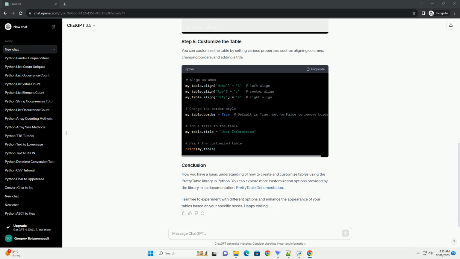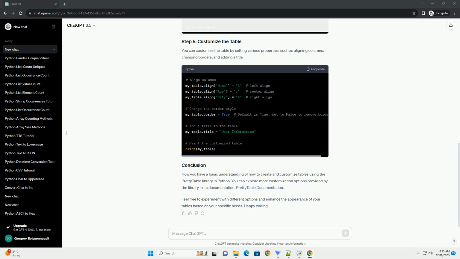Firstly, you need to install the PrettyTable library. Open your terminal or command prompt and run the following command. Now, let's create a Python script and start by importing the PrettyTable module.